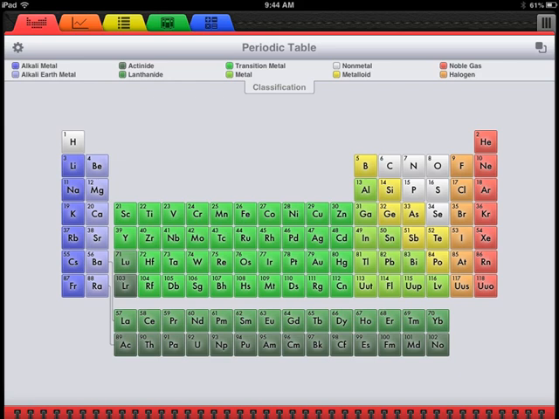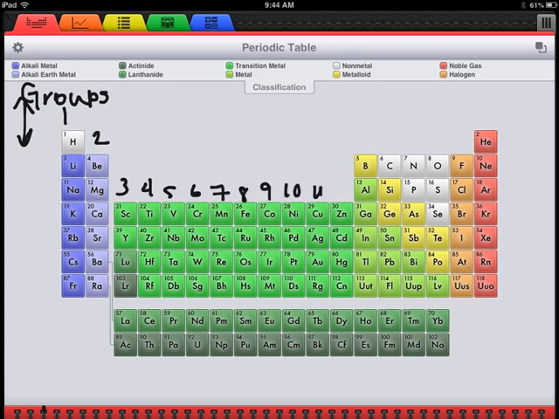Okay, so when we're looking at the periodic table, remember we discussed groups, and those are the ones that go up and down. So we have group 1, group 2, group 3, 4, 5, 6, 7, 8, 9, 10, 11, 12, 13, 14, 15, 16, 17, 18 total groups. Now, the group number is going to tell you how many valence electrons an atom has.